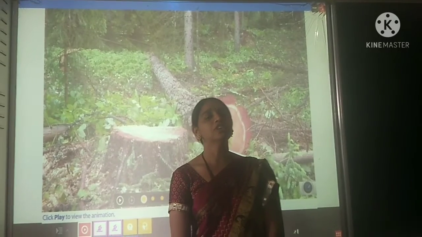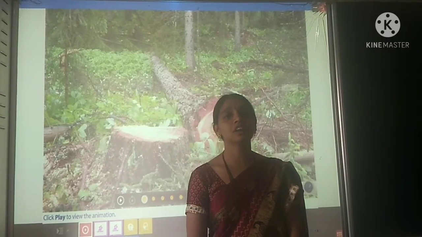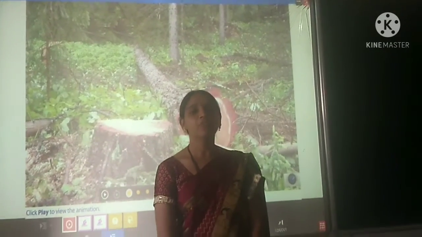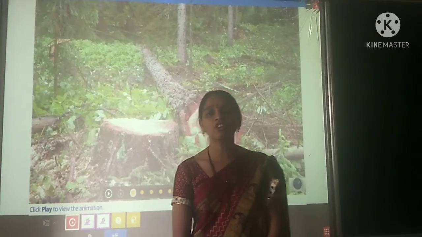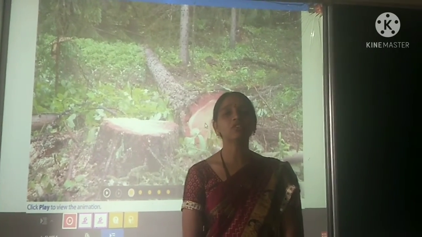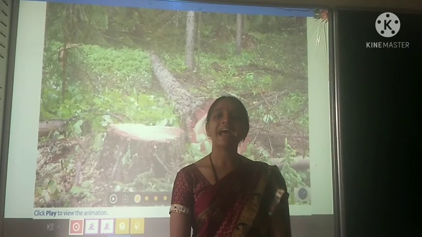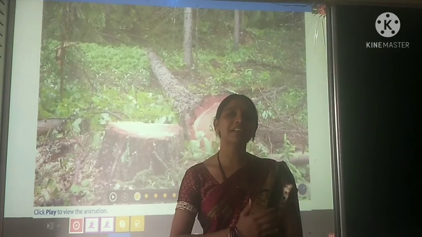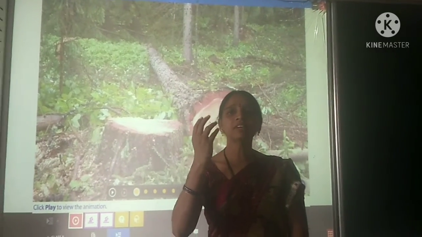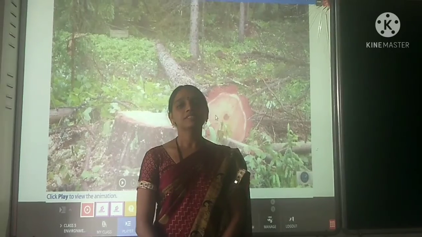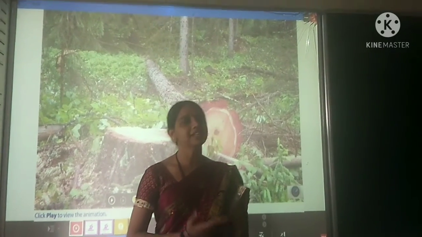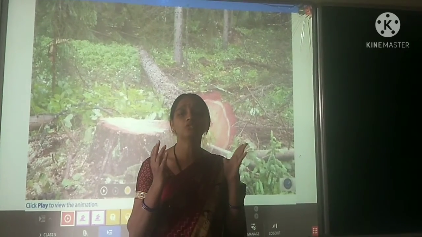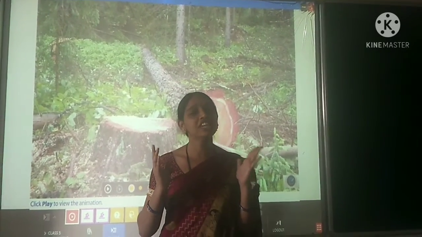But when we come to non-renewable resources, these resources are limited in nature and we cannot reuse them again. For example, coal. If you burn the coal, what will happen? It will turn into ash. Yes or no? And it will become ash powder. We can't get the coal again. But if we use sunlight, we can use it every day, since the sun rises every day. Yes or no? That is the reason sunlight is a renewable resource, which is plentiful in quantity and available in nature.